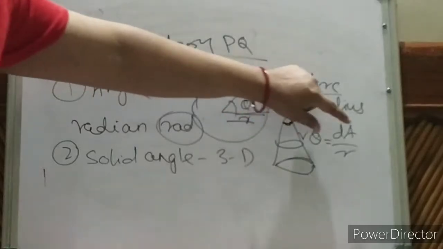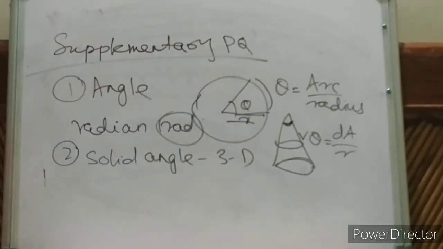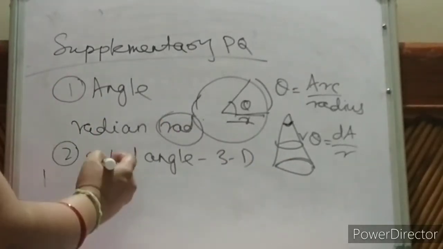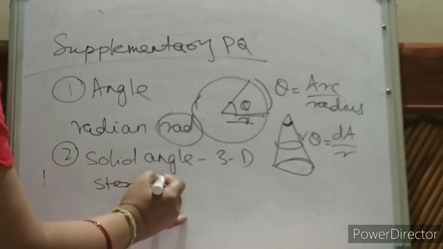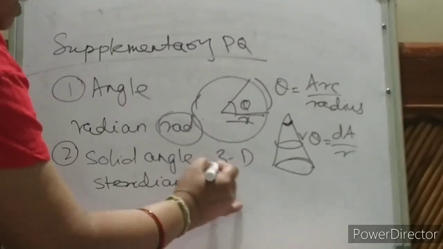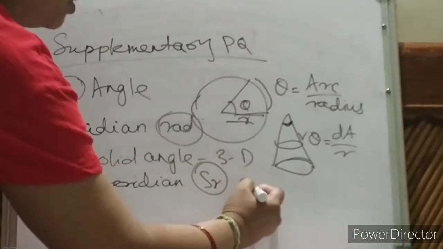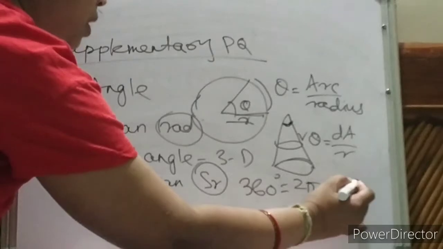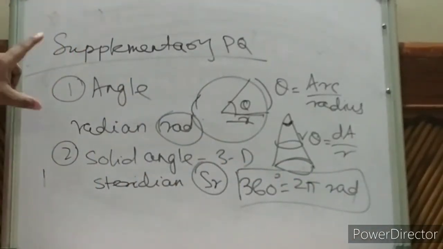What is this dA? You are going to study. This is a very small area, and the solid angle unit is steradian, and the symbol is sr. We know 360 degree is equal to 2 pi rad, children. You will use it. This thing you also know in mathematics. So these two are supplementary physical quantities.